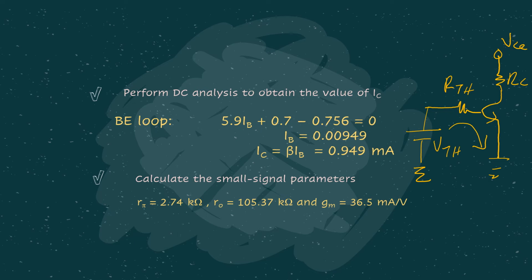From there you can get this KVL equation, where 5.9 IB, plus 0.7, which is the VBE here, minus 0.756, which is the VTH value, equals 0. So substitute accordingly and you will get the IB value. From there, obviously you can get the IC value. Then remember, we can get the small signal parameters from the IC value that we found from DC analysis. You just substitute into the formula, and you are supposed to get the R-pi, R0 and GM values. We need to use these values before we can go further to AC analysis.